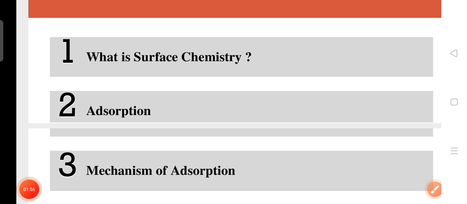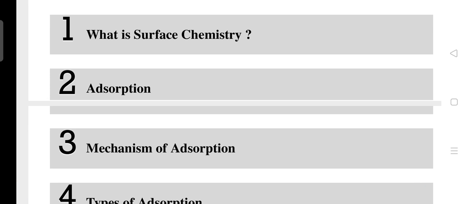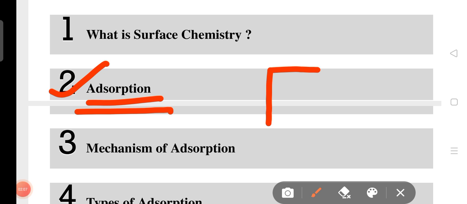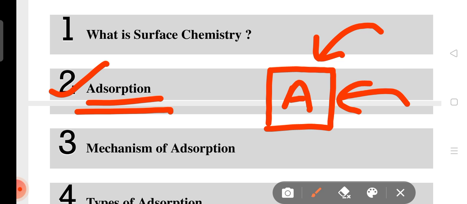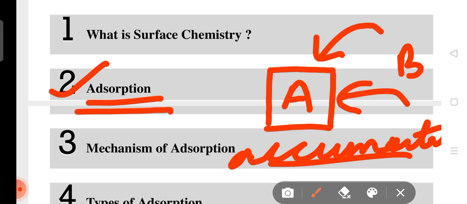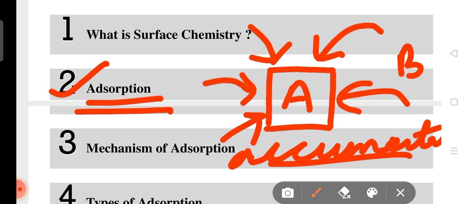Okay, now there is a process here, the adsorption process. Adsorption means accumulation. This is a substance A. When substance B accumulates or collects on the surface of A, this process is known as the adsorption process.